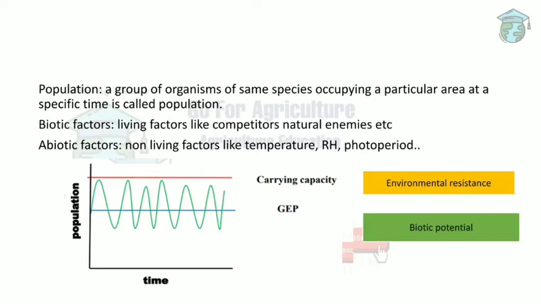Next is biotic potential. Due to some external factors, the average population of the insect may decrease, and then the biotic potential helps in increasing the population. Biotic potential basically means the reproductive rate of an insect. This reproductive rate helps increase the population, making it reach up to the GEP. This is how environmental resistance and biotic potential help in maintaining the average insect population.